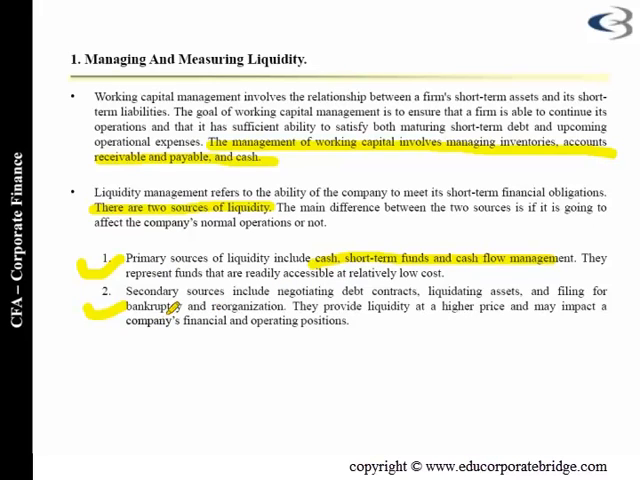And secondary source includes debt contract, liquidating asset, and filing for bankruptcy and reorganizations. So they provide liquidity at a higher price. So normally we'll always prefer to have the first source of liquidity itself.